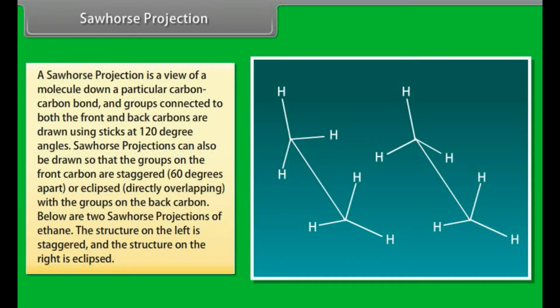Sawhorse projections can also be drawn so that the groups on the front carbon are staggered, 60 degrees apart, or eclipsed, directly overlapping with the groups on the back carbon. Below are two Sawhorse projections of ethane. The structure on the left is staggered and the structure on the right is eclipsed. These are the simplest Sawhorse projections because they have only two carbons and all of the groups on the front and back carbons are identical.